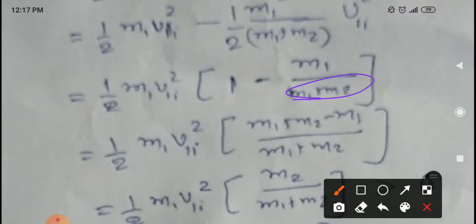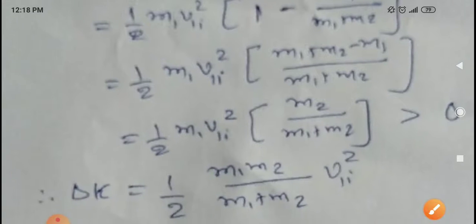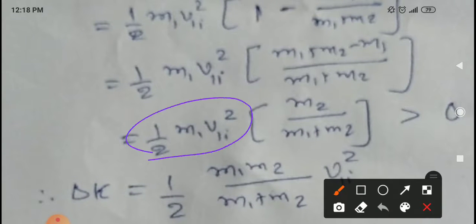Now m1 plus m2 is going to be the LCM, so (m1 plus m2 minus m1). So m1 cancels. It will be equal to half m1 v1i square into m2 upon (m1 plus m2), which is greater than 0, students.